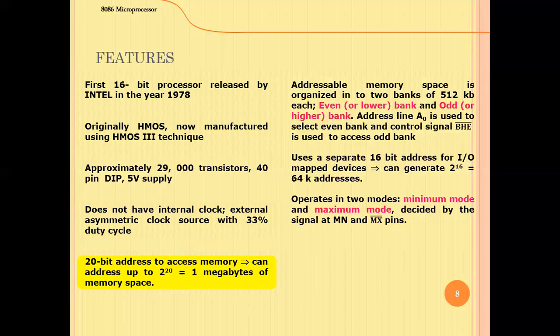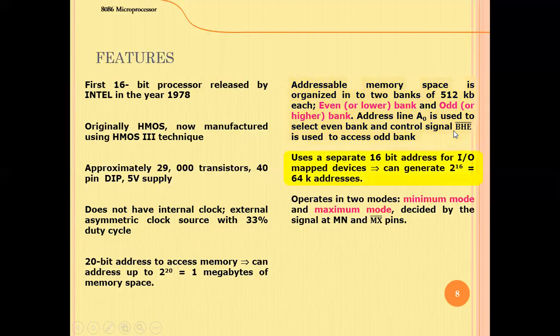This 1 megabyte can be divided into 2 parts, called the even bank and the odd bank, each of 512 KB, for easy accessing and controlling. For accessing the even bank, the bit A0 is used, and for accessing the odd bank, BHE bar, bus high enable bar, is used.